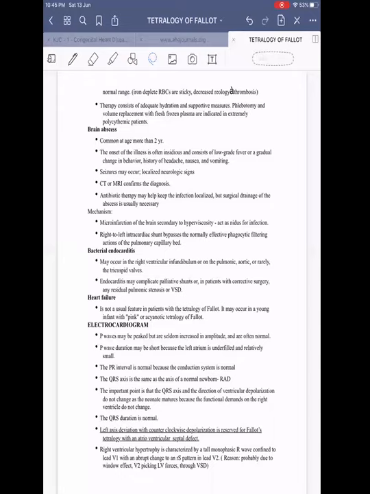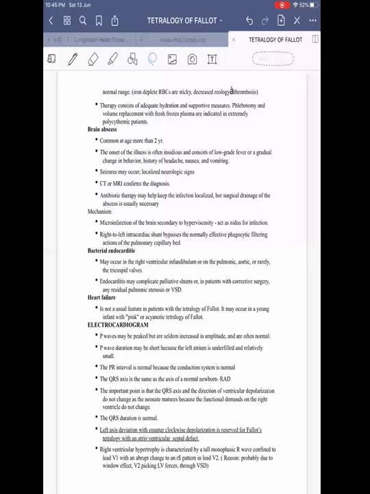That's what I used to understand. No, VSD restriction mainly causes RV failure and RV heave in the TOF setting. It is nowhere described as a cause for pink TOF, because you are not overcoming the obstruction, which is severe. So it is mainly because of preserved antegrade flow and these collaterals.